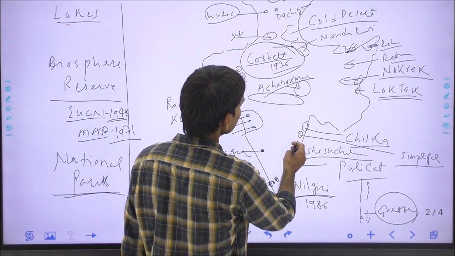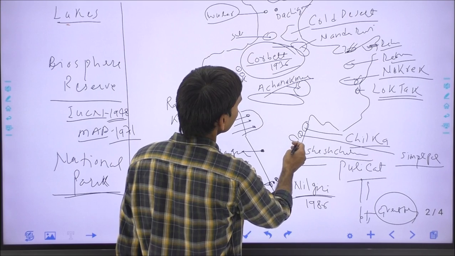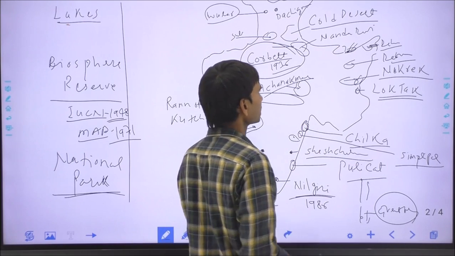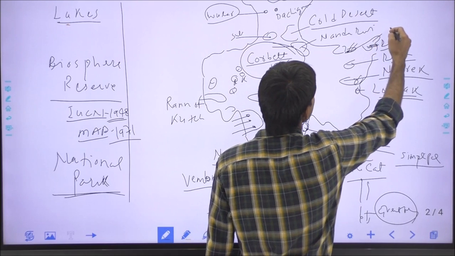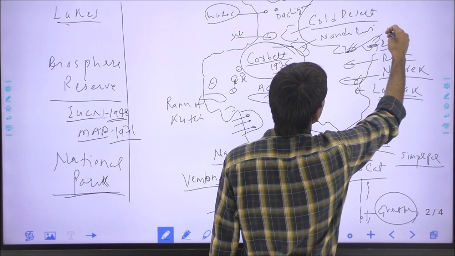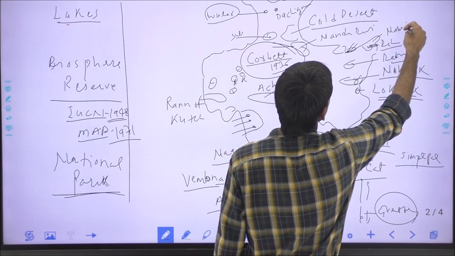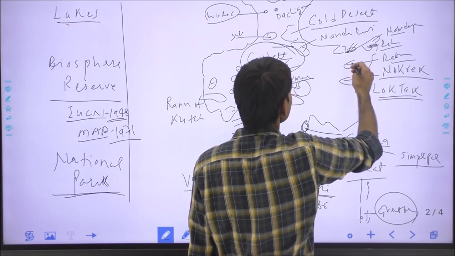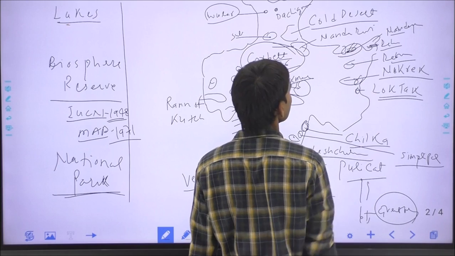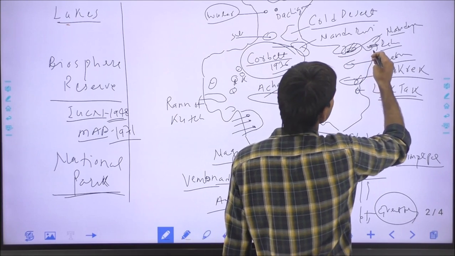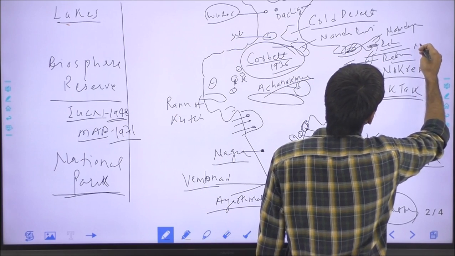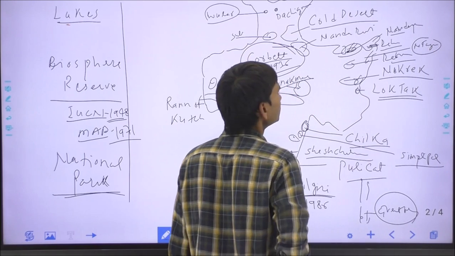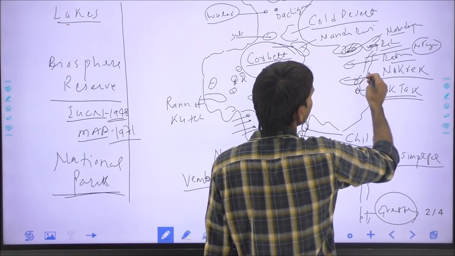And in Andhra Pradesh, this is the Rajiv Gandhi National Park. In Odisha, the Simlipal is also a national park. In Arunachal Pradesh, this is the Namdapha National Park. In Sikkim, this is the Khangchendzonga National Park. In Nagaland, this is the Intanki National Park. And in Manipur, this is the Keibul